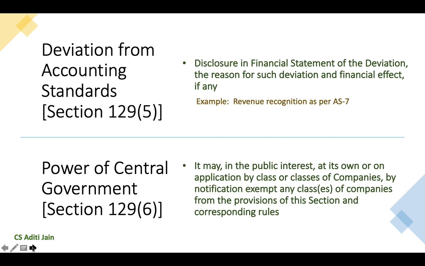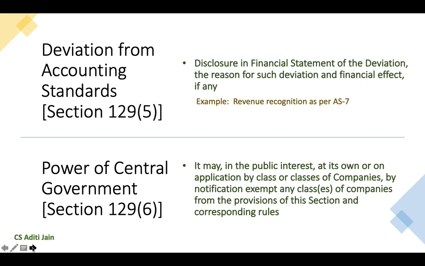Now, what if the company has deviated from the accounting standards while preparing its financial statements? The treatment has been provided in subsection 5 of section 129. Such company is required to disclose such deviation in its financial statements, the reasons for such deviation, and if there is any financial effect of the same.